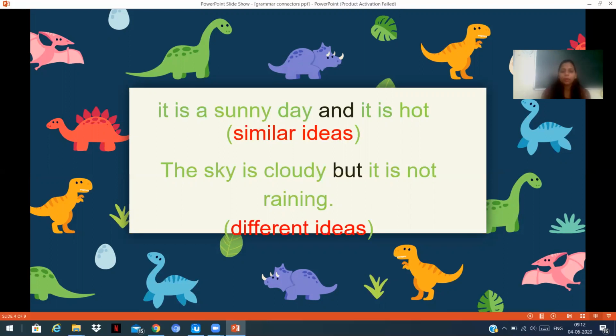Now, the sky is cloudy but it is not raining. Can we use and? No, we cannot use and, because see children, in this statement the sky is cloudy, it is not raining. Do both mean the same? No, they don't mean the same. That is the reason we are using but. So when do we use but? When the sentence has different ideas, we use but.